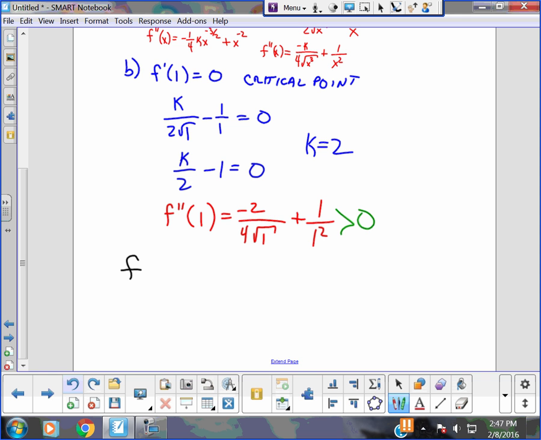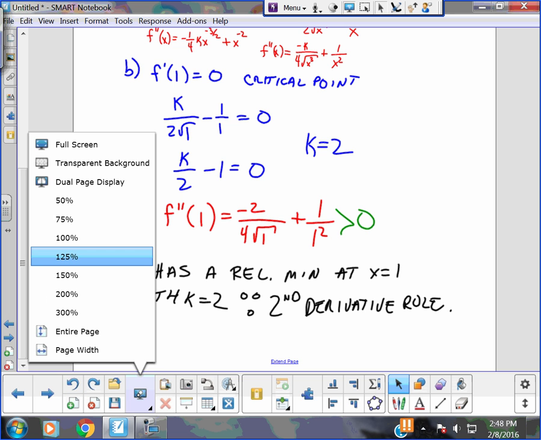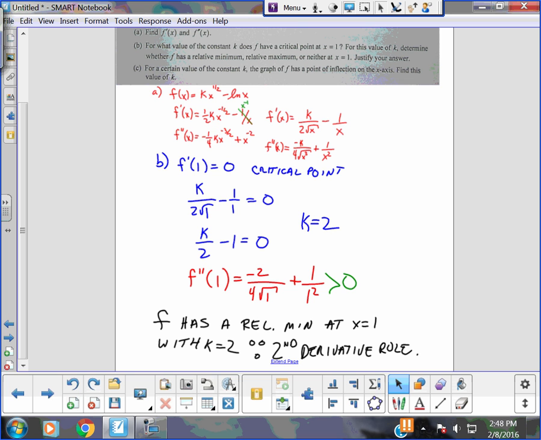Local min. Local min. Concave up. Picture a concave up curve. F has a relative minimum at x equals 1 with k equals 2. That's what I would write because I want to describe what the situation is. Why? Because of the second derivative rule. Boom. This is what you guys hate. You hate justification. Alright? But this is what proves we have the calculus. So we justified our answer.